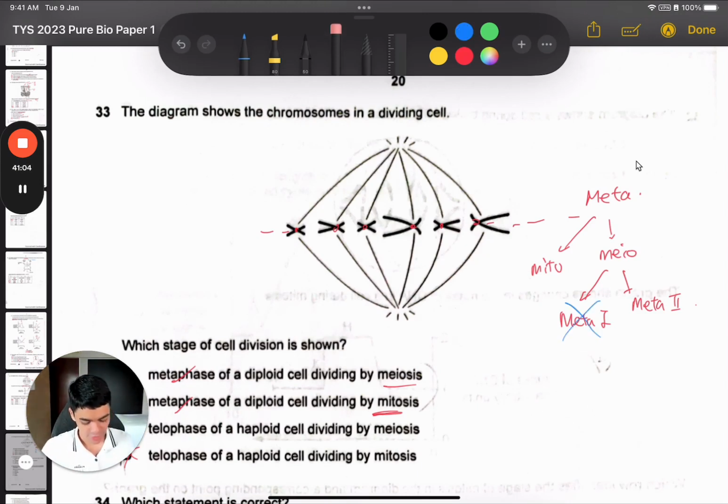Now for metaphase 2, would you have homologous pairs in metaphase 2? In anaphase 1, homologous chromosomes are separated. So they're no longer in partners within the same cell. So metaphase 2 should not have any homologous pairs.